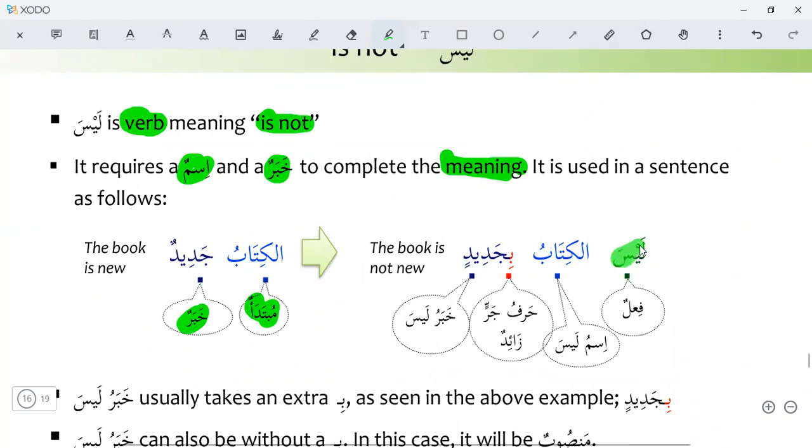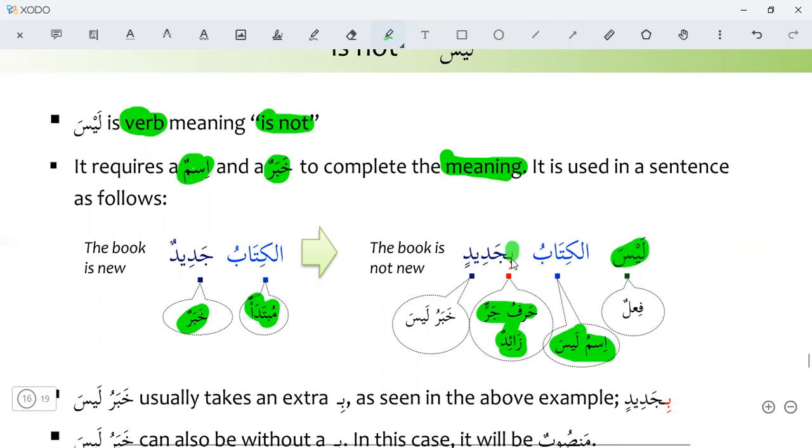Laisa is fail. Al kitabu is ismu laisa. Bi jadidin. Bi is a harf jar. This is zaid, extra. If we don't use bi, no matter, the khabar will be mansub.